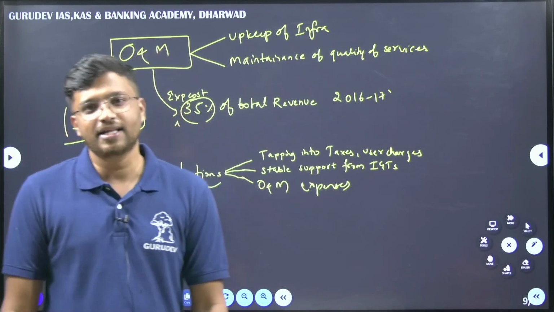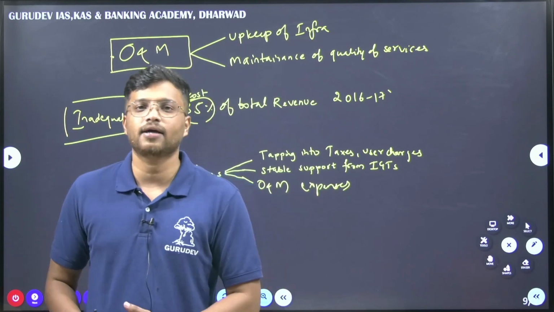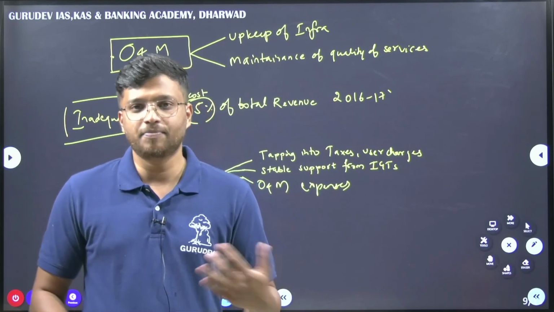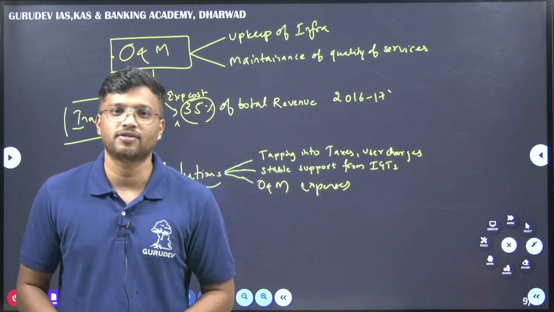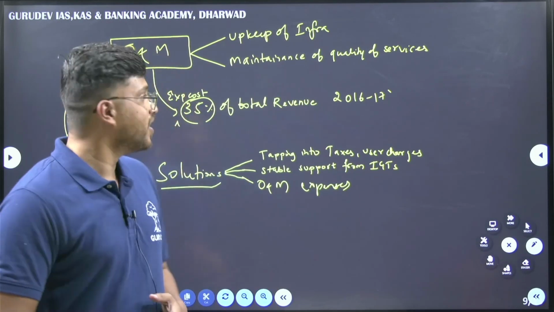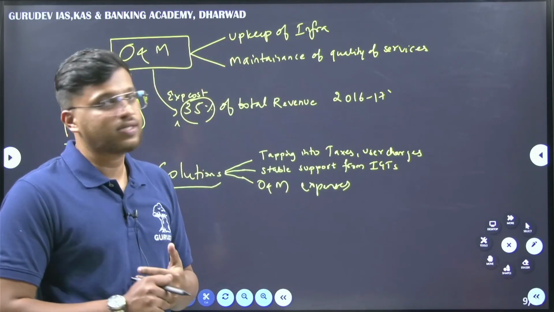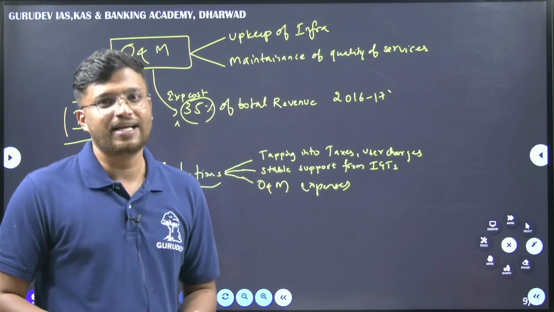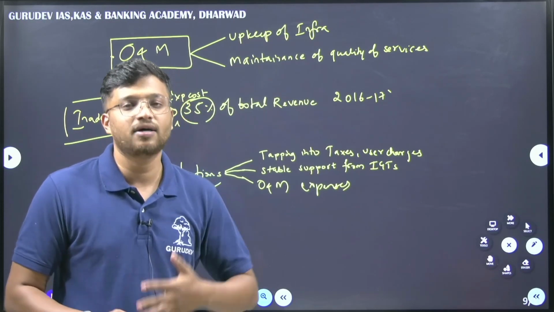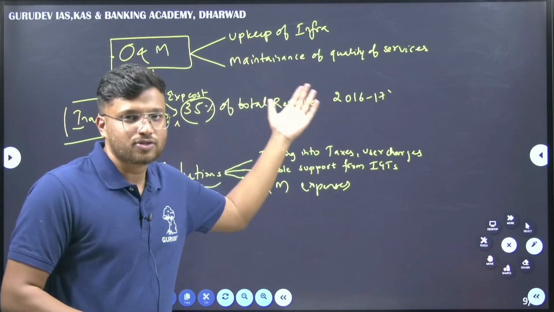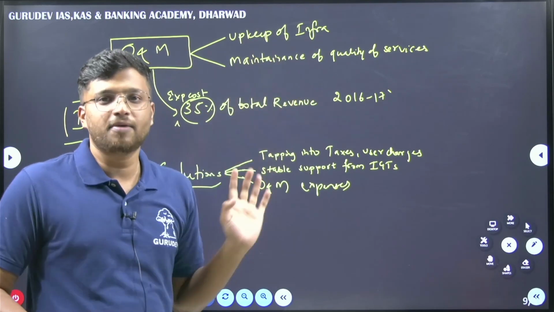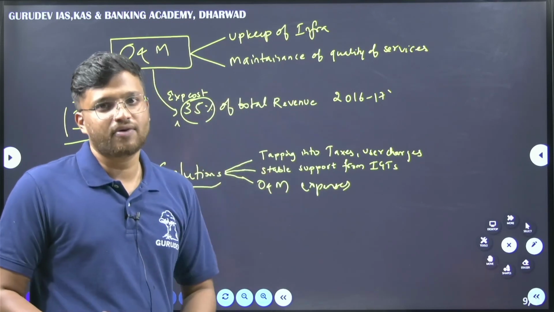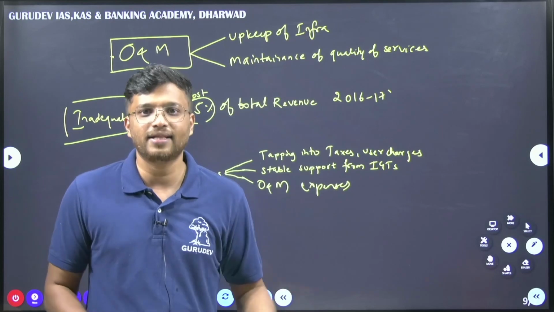See, these operational and maintenance costs are mainly collected, as I mentioned previously, for water, sanitation, and these infrastructures. They are collected for 2 reasons. One is the upkeep of the infrastructure. There is already infrastructure built up to provide facilities and other services like water services. To maintain this infrastructure, this operational and maintenance cost is collected. Another is the maintenance of the quality of service. To maintain the quality of service being provided by the urban local bodies, these O&Ms are also collected.